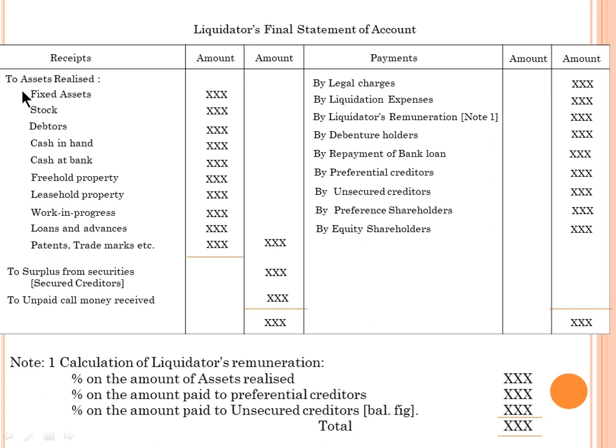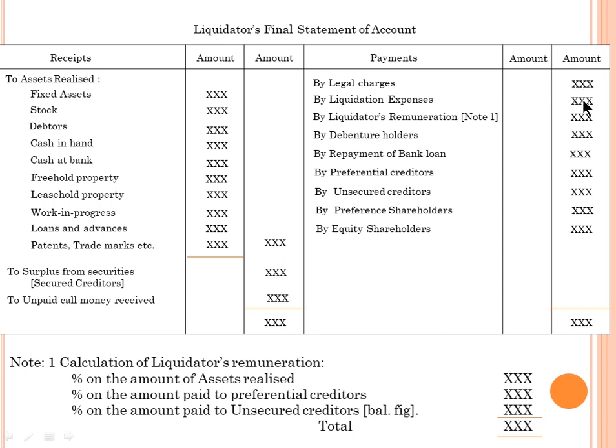Once again I have to explain. Listen carefully. First, assets realized. One by one: fixed assets, stock, debtors, cash in hand, cash at bank, freehold property, leasehold property, work in progress, loans and advances, patent rights. So what amount we realized, and the amount realized from surplus from secured creditors, unpaid call money, find the total. Here we have a procedure for repayment of the liabilities.